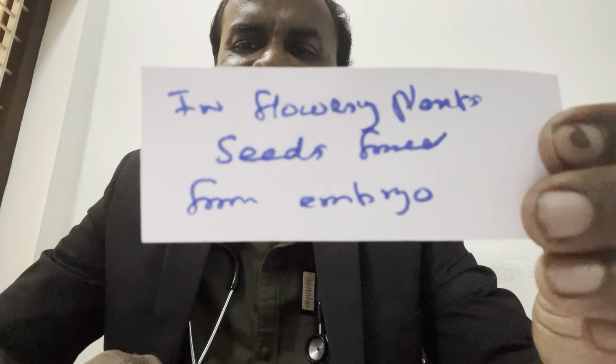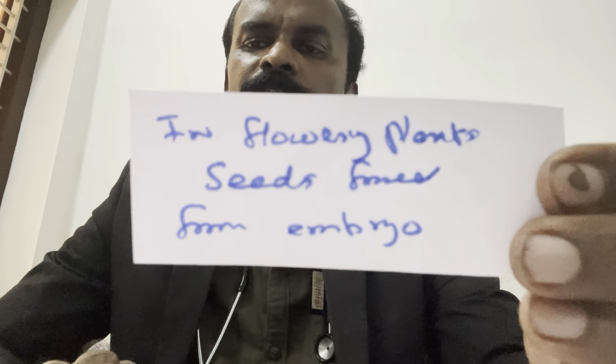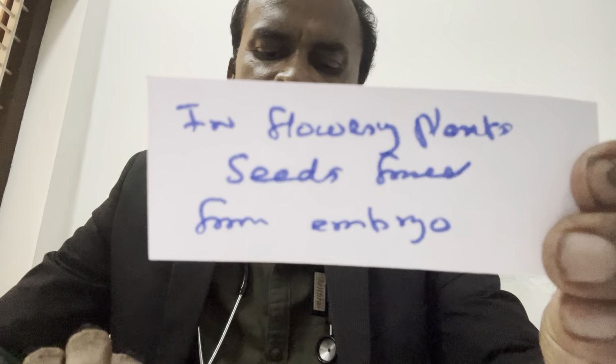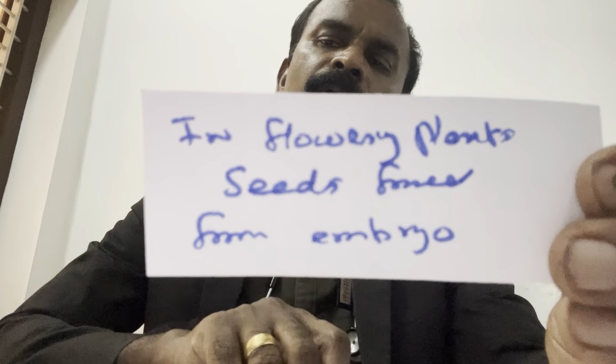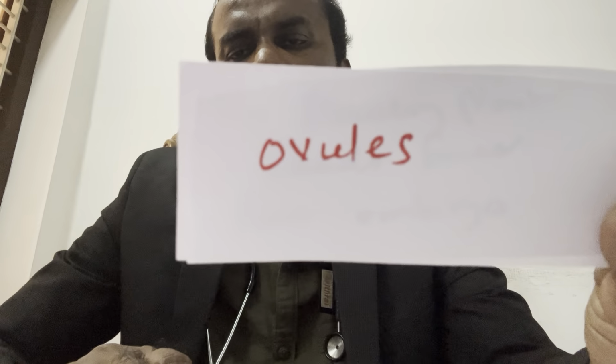In flowering plants, seeds are formed from embryo. True or false? Seeds are formed from ovules. Everything is a repeat MCQ.